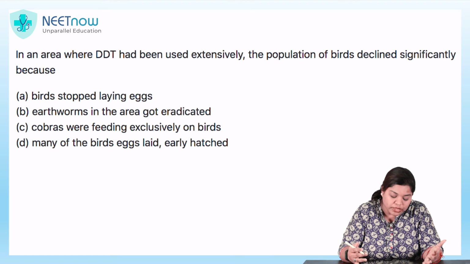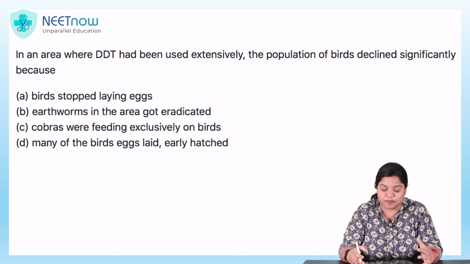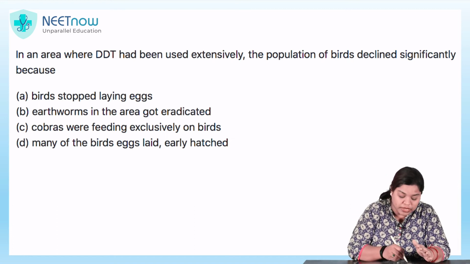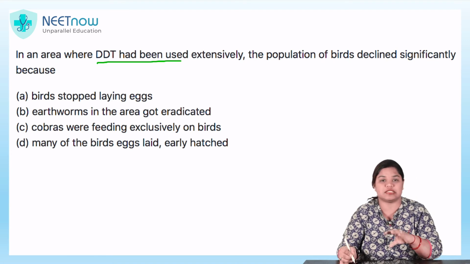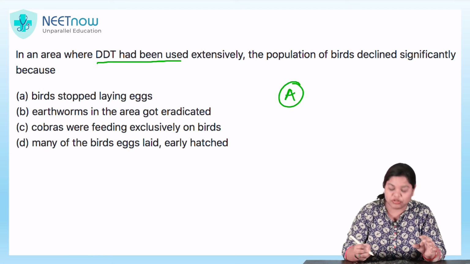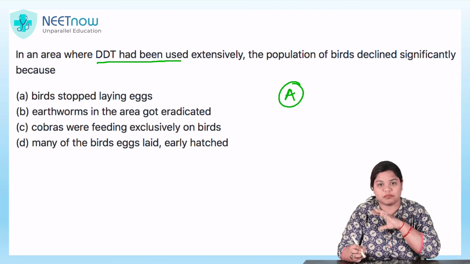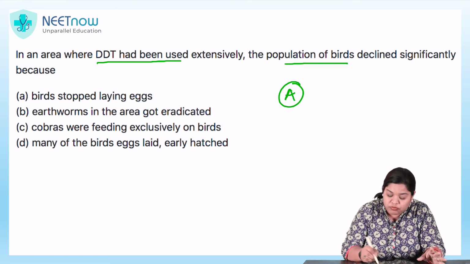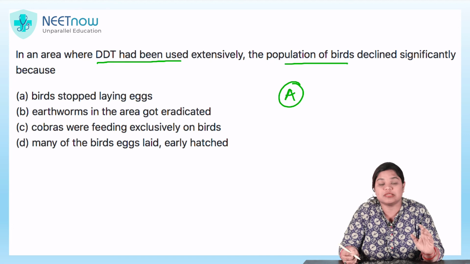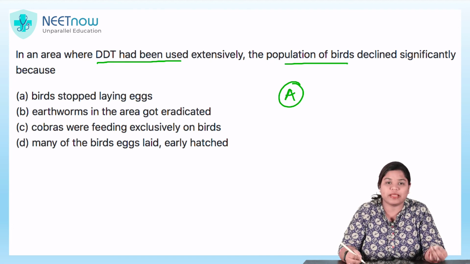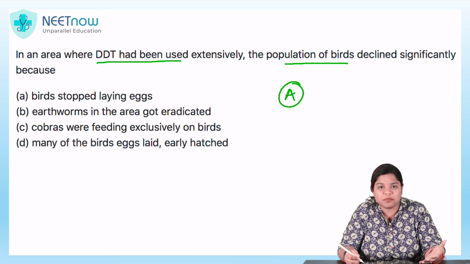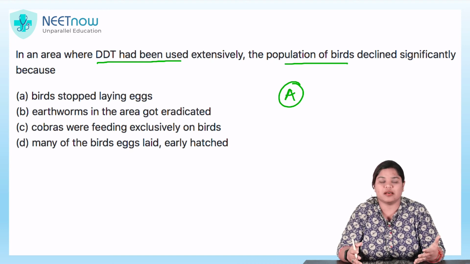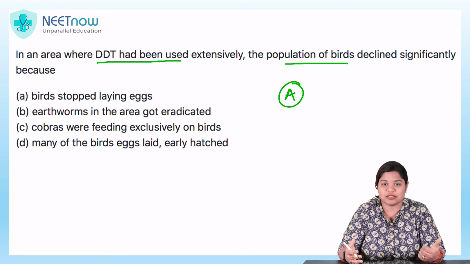In an area where DDT had been used extensively, the population of birds declined significantly because. Now, first and foremost, understand the question. Let us suppose there is an area A wherein DDT has been used by the majority of the people, or it is used for a certain reason. The population of birds declined. Why did it decline? First, birds stopped laying eggs. However, this might be a probable reason, but I don't think you can trust this because birds will continue to lay eggs. This is a normal life cycle.